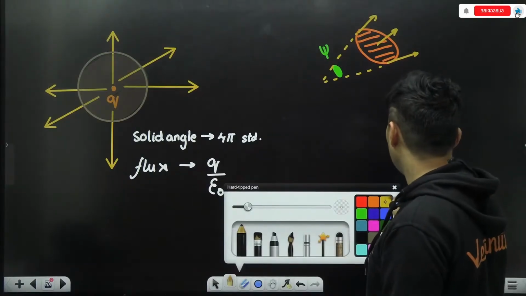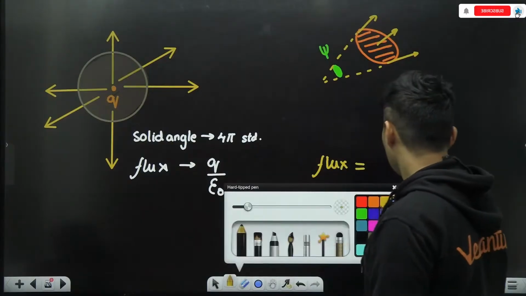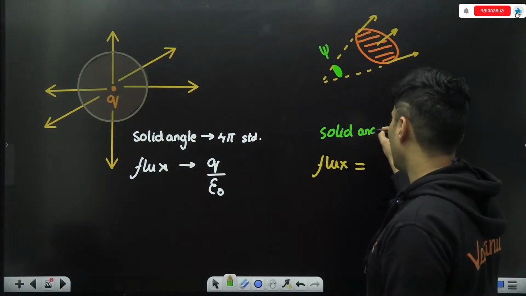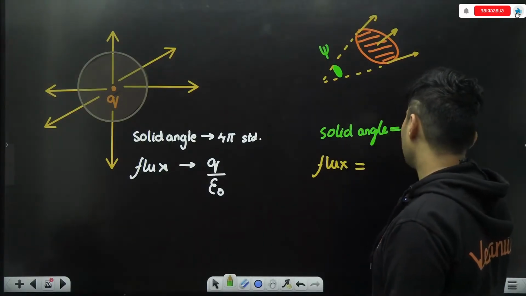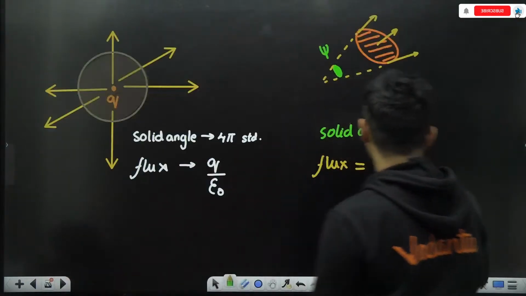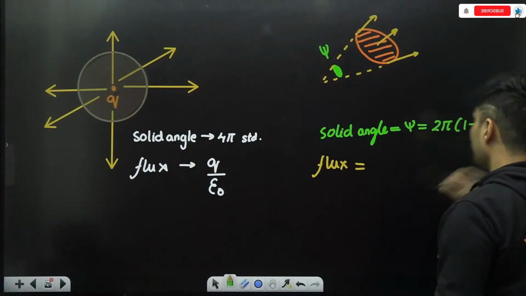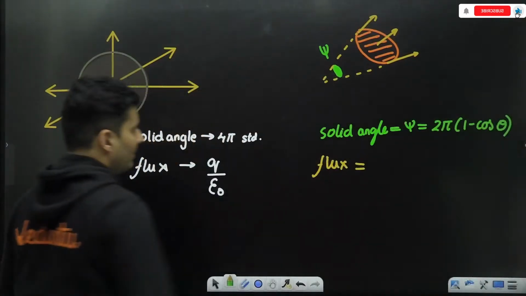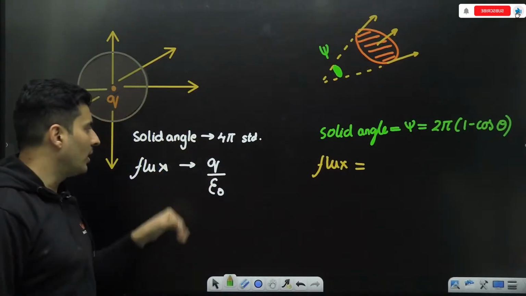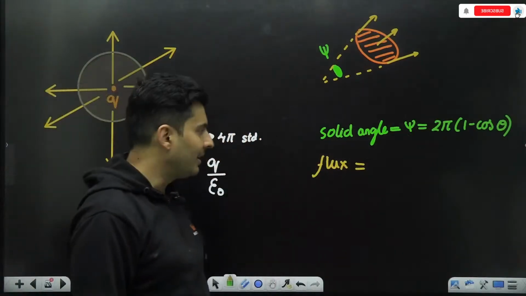So if I want to find the flux for a solid angle psi, whose value I just calculated to be 2 pi into 1 minus cos theta, what am I going to do? Just unitary method, guys. So this much flux for 4 pi steradian. How much flux for this many steradians?